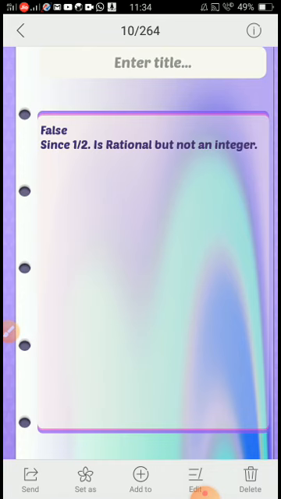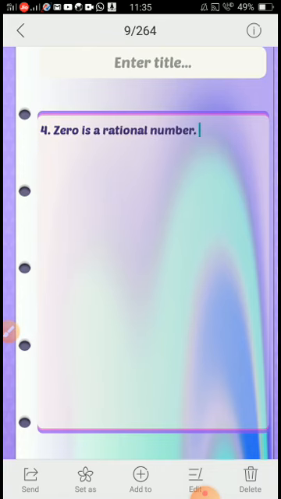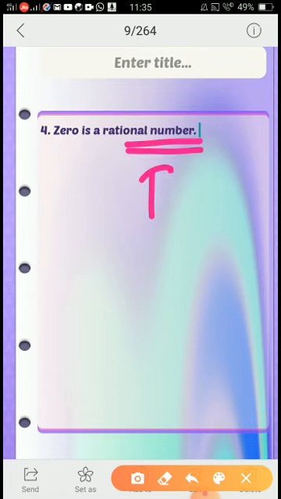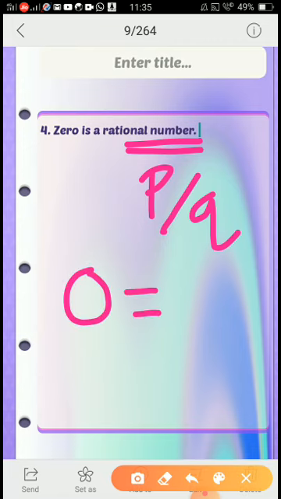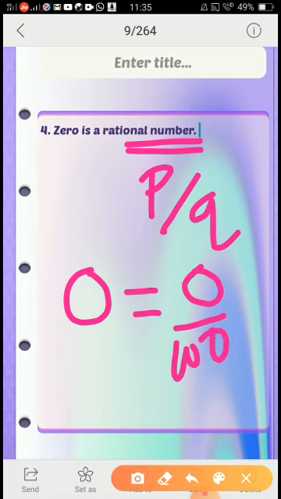Is this clear? Now, next is, 0 is a rational number. You have to say whether it is true or false. 0 is a rational number. Can you guess? Rational means what? It should be written in P by Q form. 0, can I write it as 0 by 100? 0 by 100 is always 0.